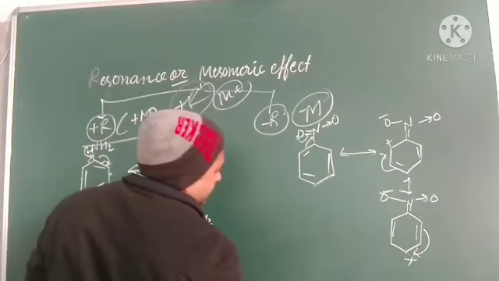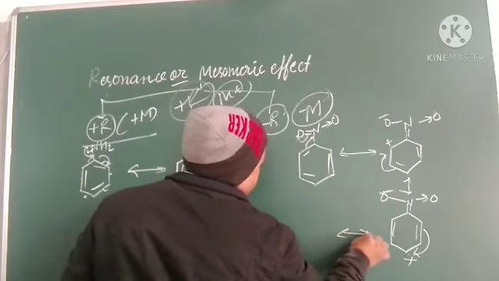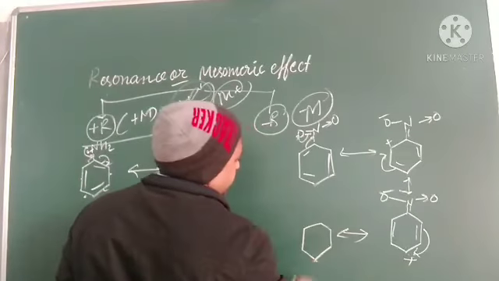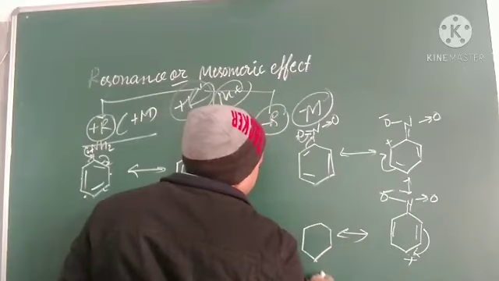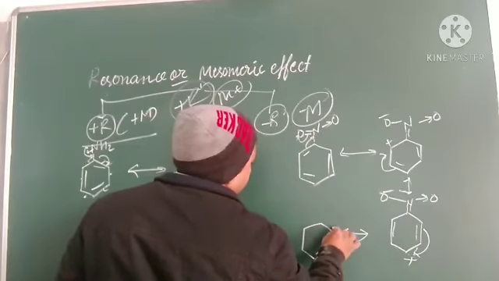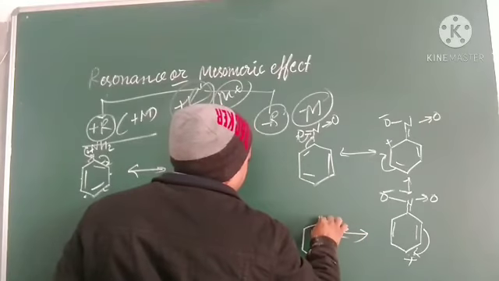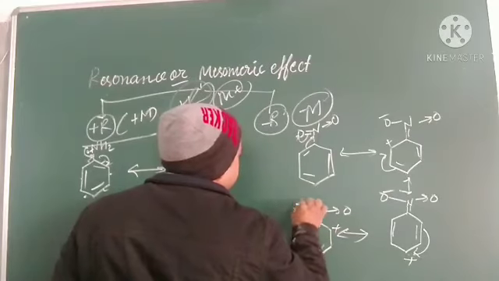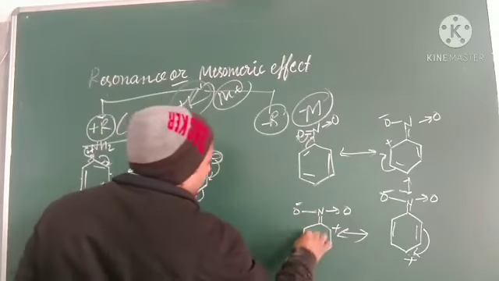So the next step will be like this. You can see here a positive charge, a double bond here, another double bond, then a positive charge here, and O minus like this, and a double bond here.